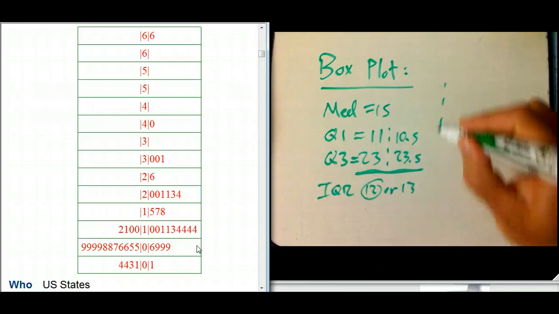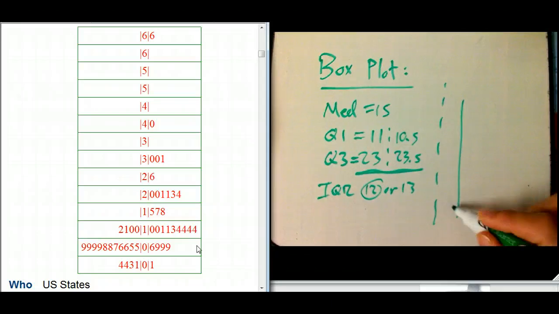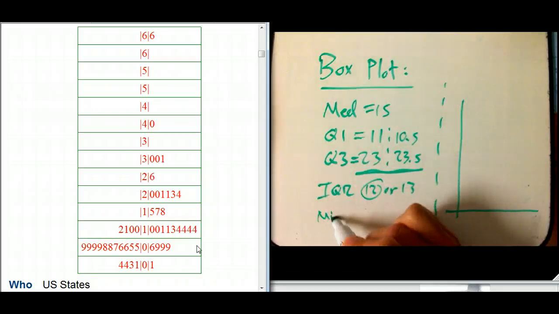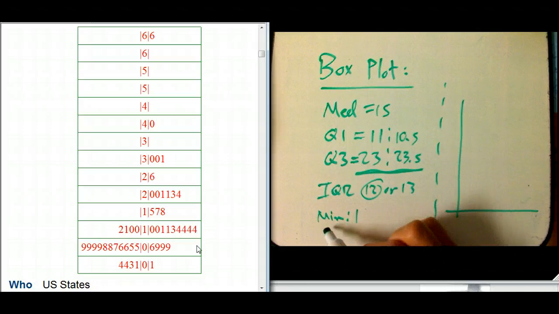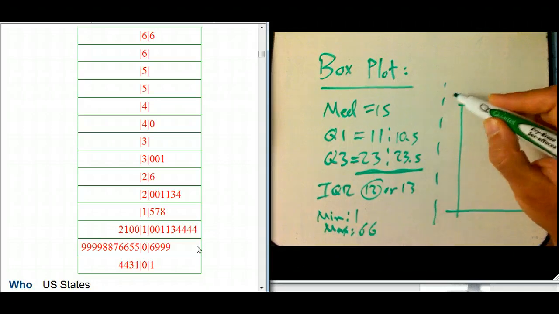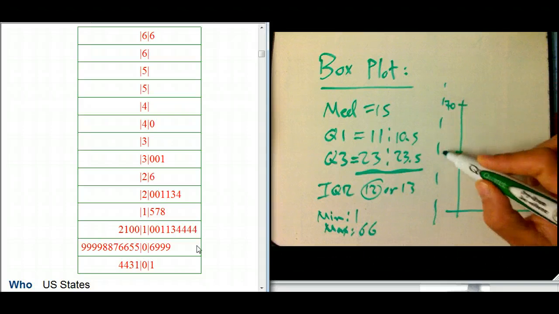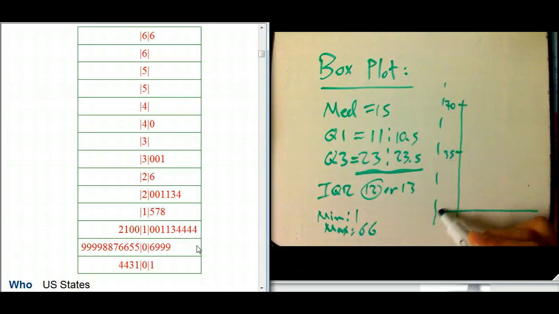I need the whole range. We know the min was equal to 1. Strange, for the southern and western states there was only one state with a growth rate of 1. And the max, of course, is 66. So let's go up to 70 there, 35, 0.